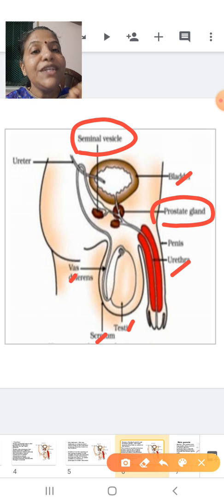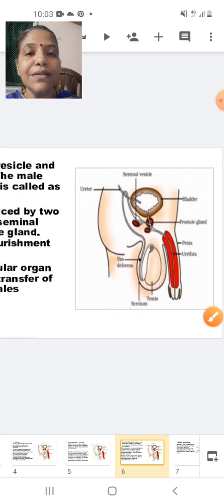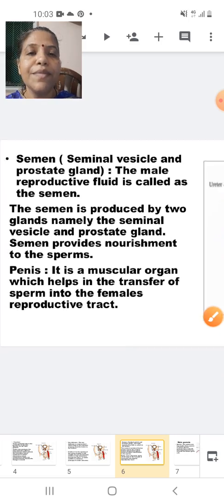The semen, which is produced by the seminal vesicle and the prostate gland, provides nourishment to the sperms so that the sperms can have the ability to locomote, because it has to reach the female reproductive system. That we will study in the female reproductive system, how it is going to locomote and how it will reach near the egg. Okay, so let's look into the semen part here, reproductive fluid.